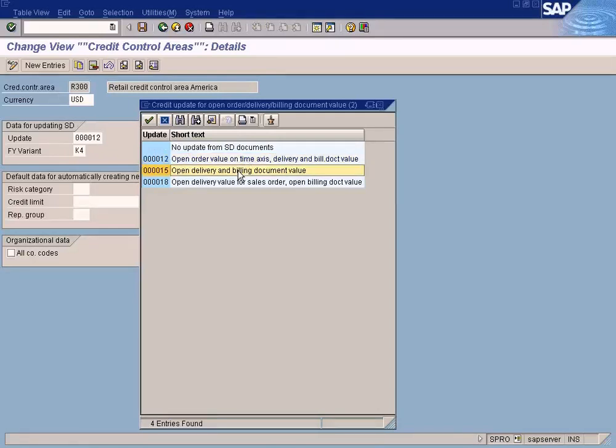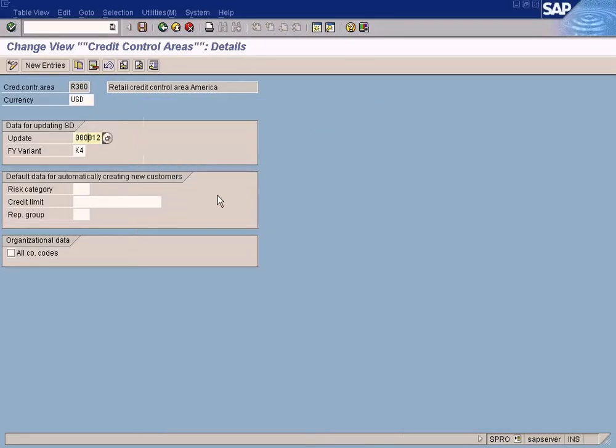If I choose 15, it will not check for order value, it will check only for open delivery and billing document value. If I choose 18, it will check for open delivery value for sales order, open billing document value. Alright, just discuss this with your SD guy and choose the correct one.